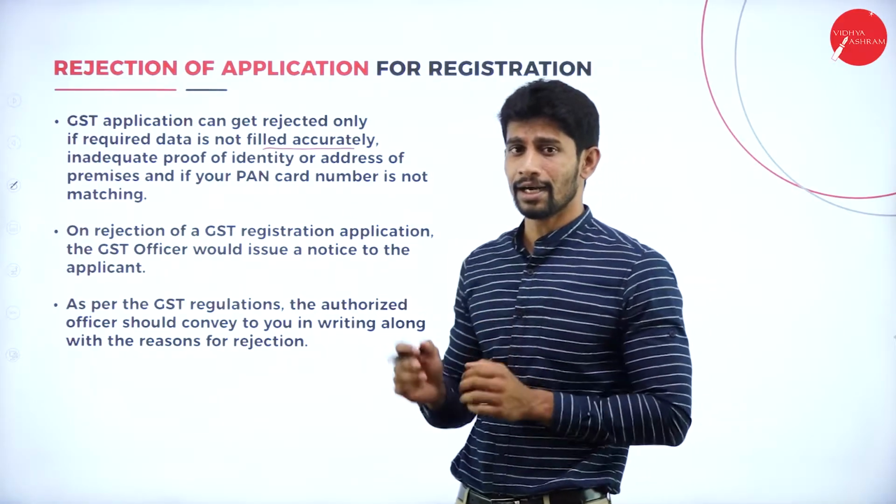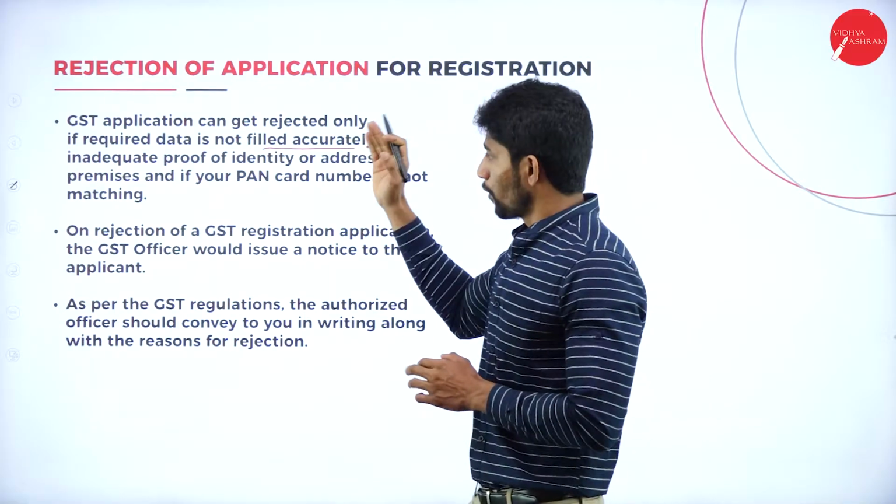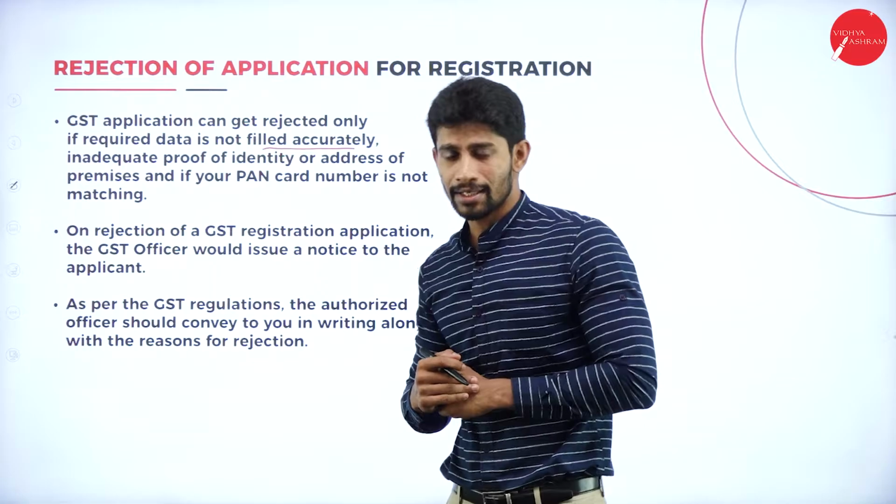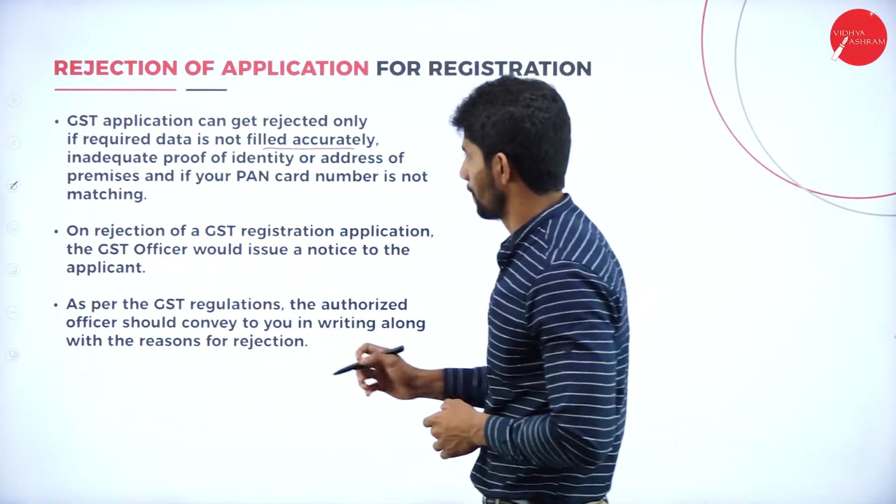So at the time of filling the application, you have to provide accurate information about your business entity as well as your personal information.